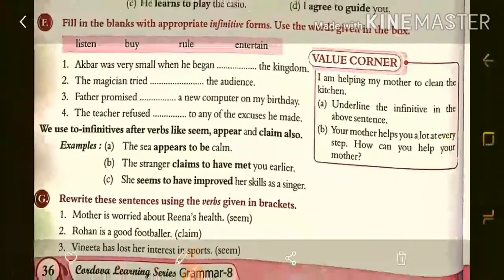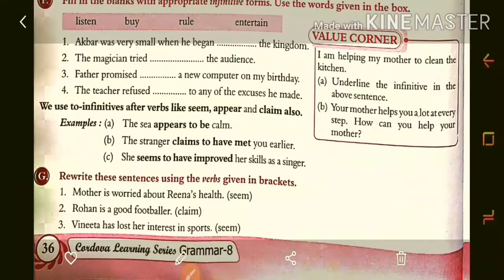Now we use two infinitives after verbs like seem, appear, claim also. So, the sea appears to be calm. The stranger claims to have met you earlier. She seems to have improved her skills as a singer. Now here they have given the exercise about these points. Rewrite these sentences using the verbs given in the brackets.